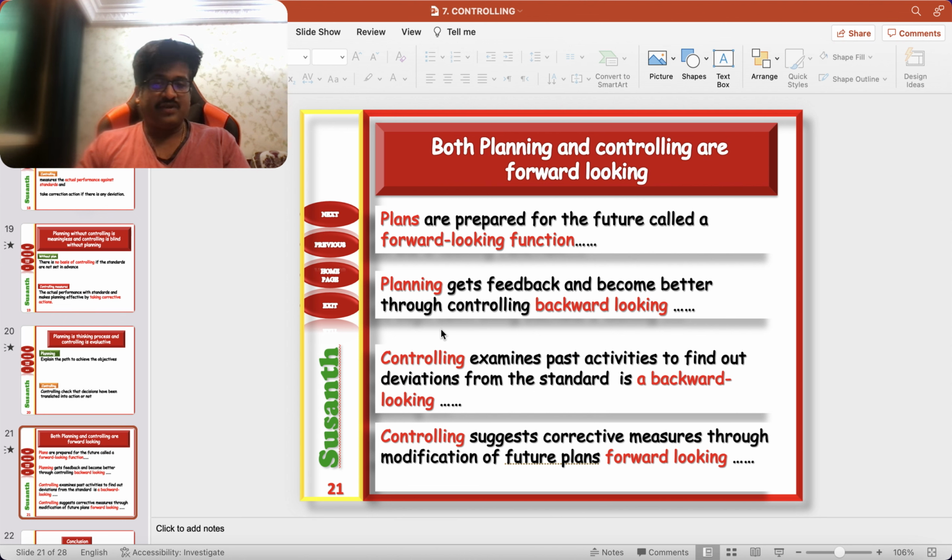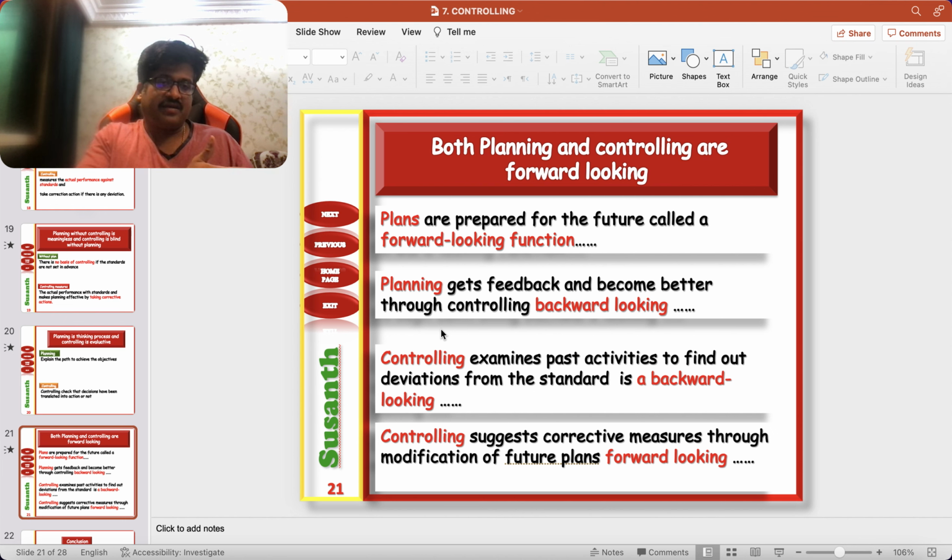Controlling, actually, what we are doing is comparing the actual performance with the planned performance and finding the reason why this deviation came. On the basis of that, again they will revise the standard. Without taking this element, you fixed the standard. That is the reason behind the failure. Okay, the standard was 10 units, we achieved only 7 units.